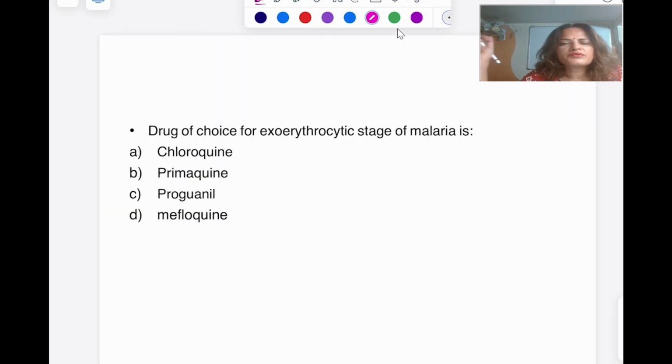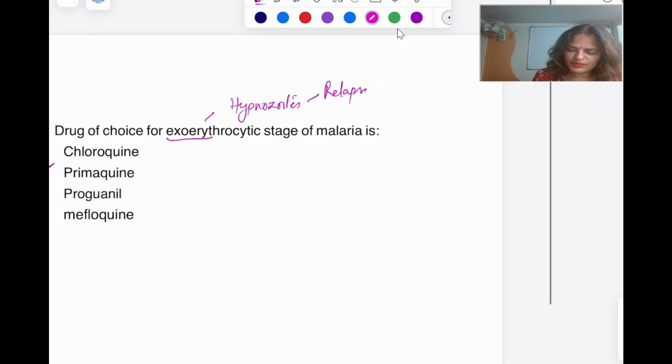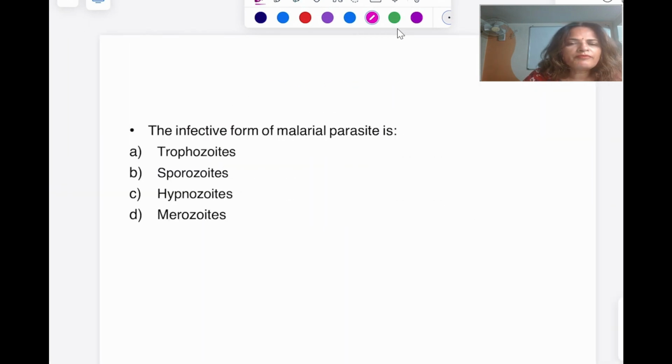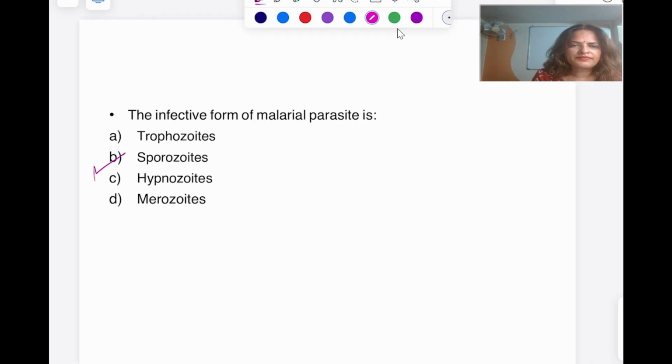Now, drug of choice for the exoerythrocytic stage. Again, the same thing can be asked in a different way. The exoerythrocytic phase, again, we are talking about the hypnozoites. We are talking about the stage which is going to cause the relapse. Here again the drugs we have are two, primaquine and tafenoquine. Then the infective form of the malarial parasite which first bites humans is going to inoculate the sporozoites.